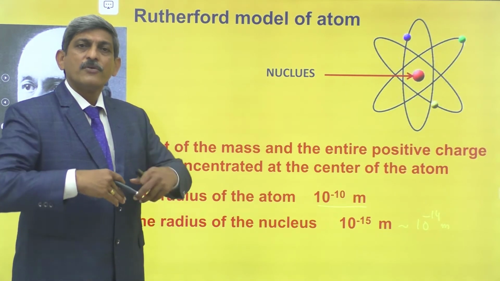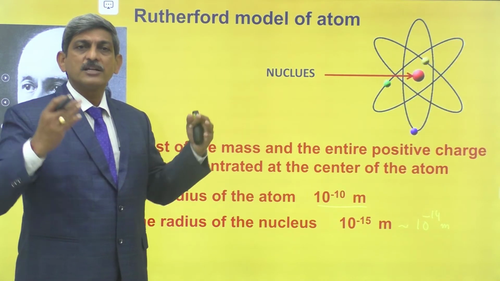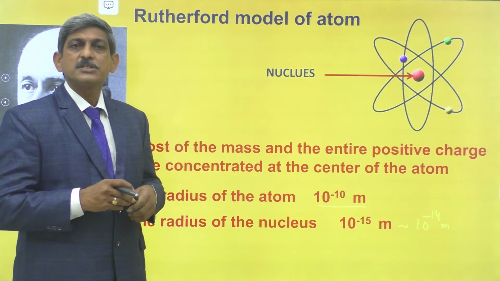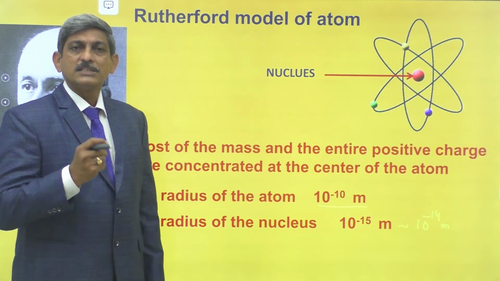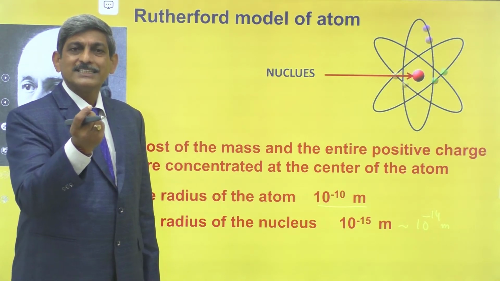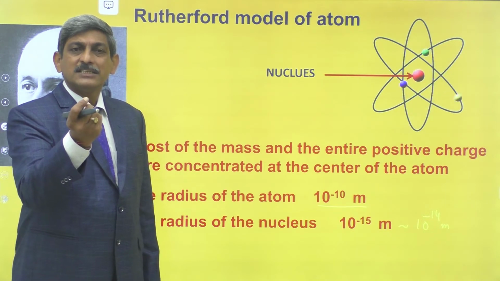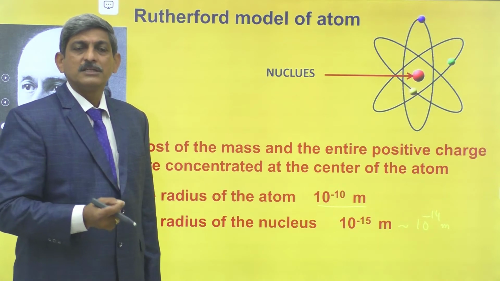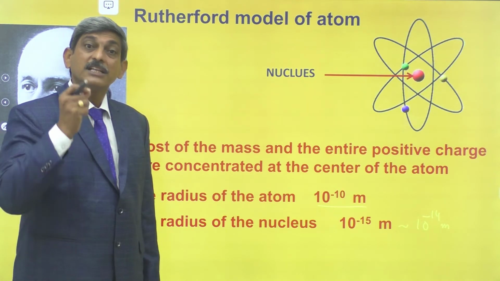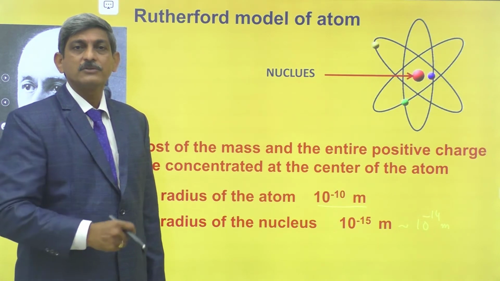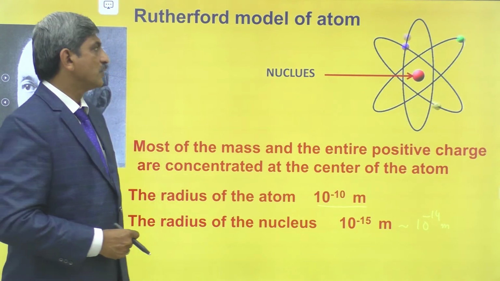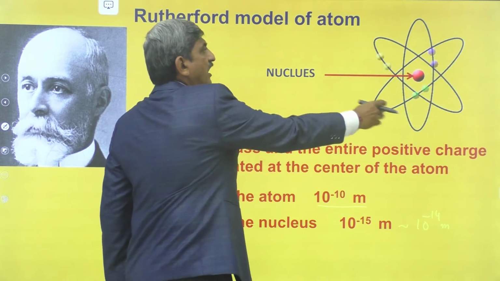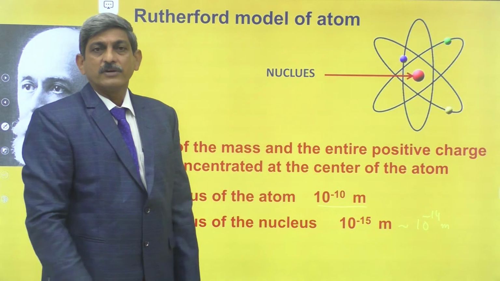If we enlarge the size of the atom to the classroom size, then the size of the nucleus is just the shape of the tip of a pin. The size of the atom is that much more when compared to the size of the nucleus. So this is the structure of the atom proposed by Rutherford.